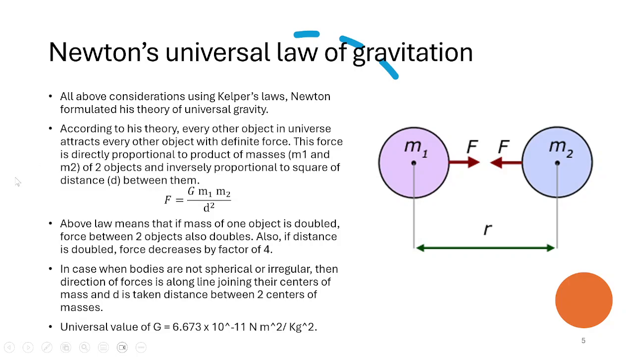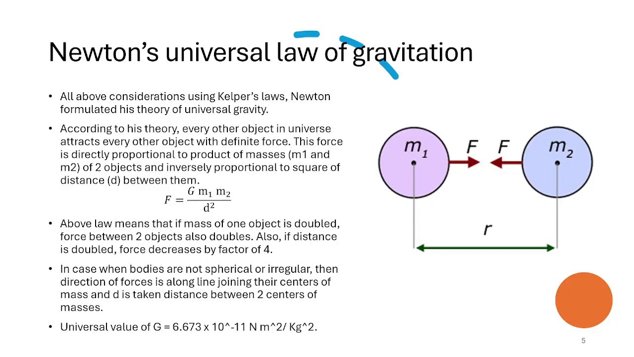Now let's move forward to Newton's universal law of gravitation, one of the important concepts in this chapter. After studying all the considerations which Kepler's laws were mentioning, Newton formulated his theory of universal gravity. According to his theory, every object in the universe will attract every other object with a definite force. This force is directly proportional to the product of masses m1 and m2 as shown in the figure, and is inversely proportional to the square of the distance between them.